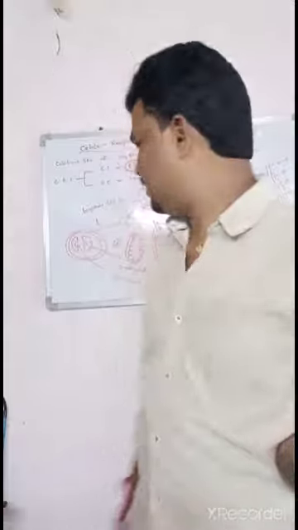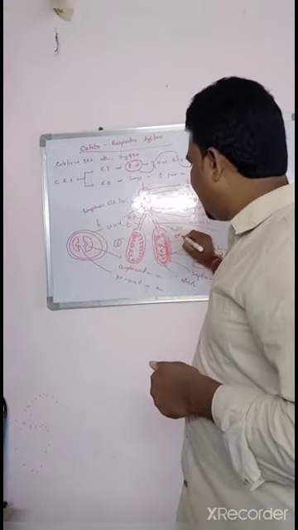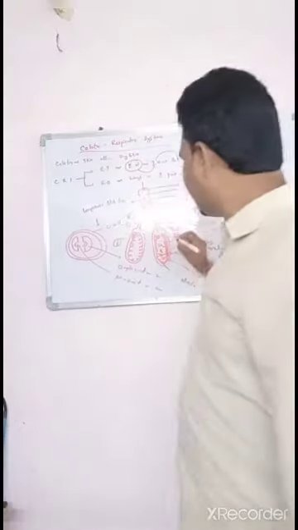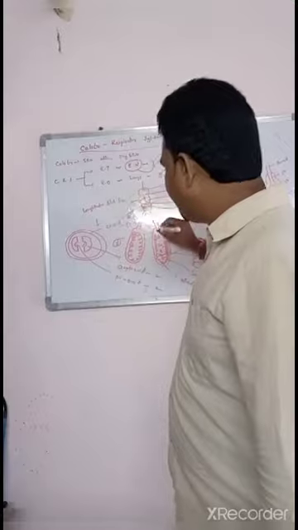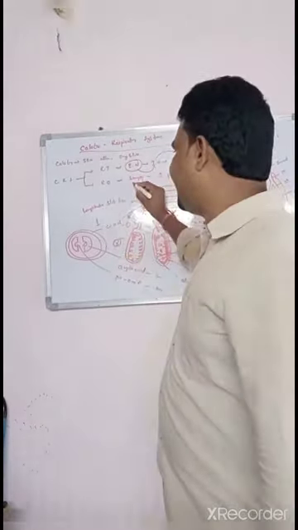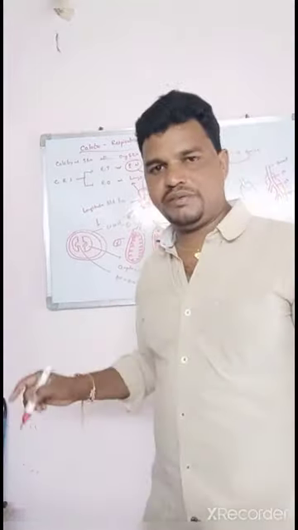The lungs contain a network richly supplied with blood capillaries. So here carbon dioxide and oxygen, these two gases are there in the lungs. Carbon dioxide is expelled from the lungs to the outside, and oxygen enters from outside into the lungs. This is the process of inspiration, this is the process of expiration.